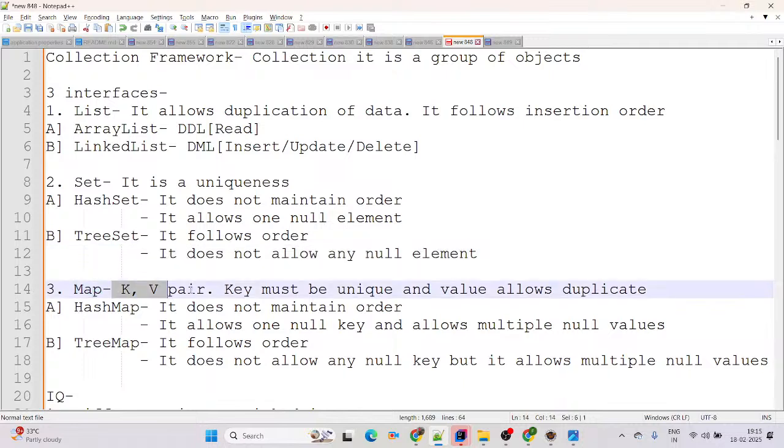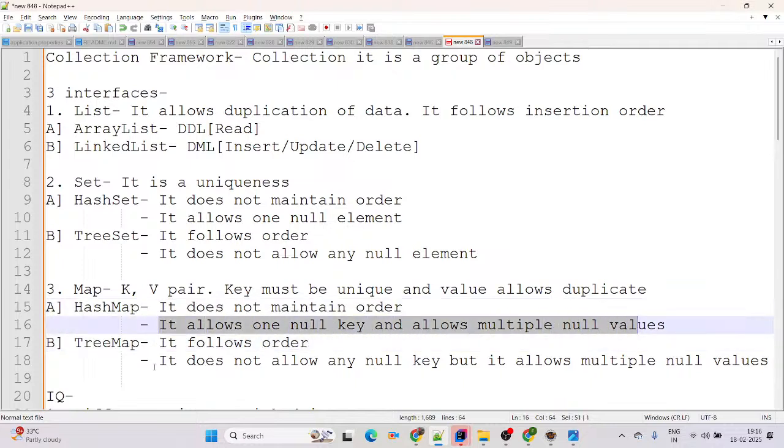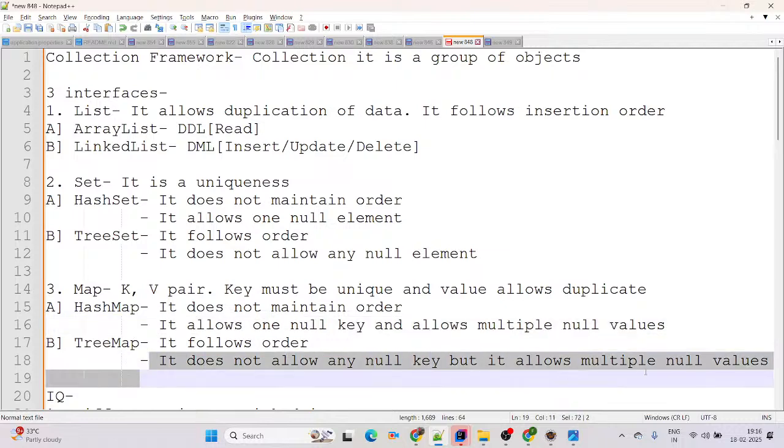Now coming to map. A map is a key value pair, the key must be unique in map and the value allows duplicates. There are 2 classes in map, HashMap and TreeMap. HashMap does not maintain the order, but TreeMap follows the order. HashMap allows one null key and multiple null values. TreeMap has no null key, but it allows multiple null values.